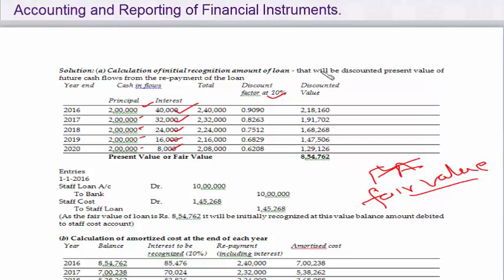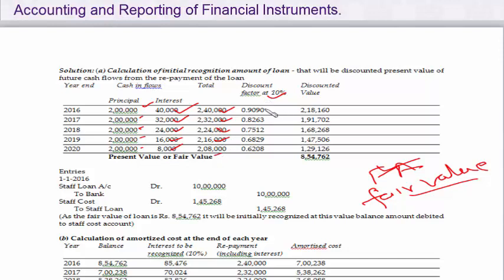And I told you how to compute the fair value by amortized cost by applying the effective interest rate method. So these are the future cash inflows from this loan of 10 lakhs, which will be repayable in 5 years along with the interest of 4% on the outstanding amount. Now the amount will be 2,40,000 in the first year, then 2,32,000, 2,24,000, 2,16,000 along with the interest.